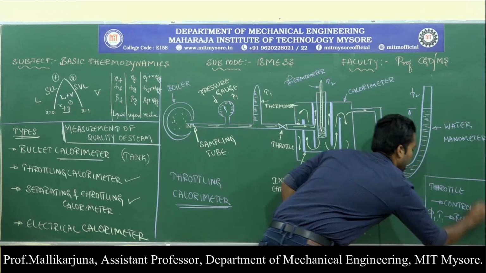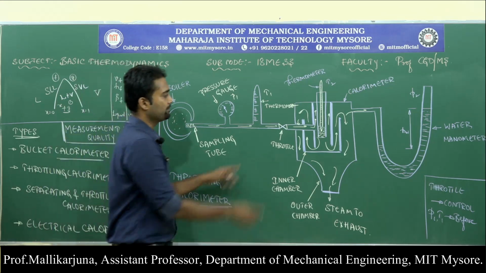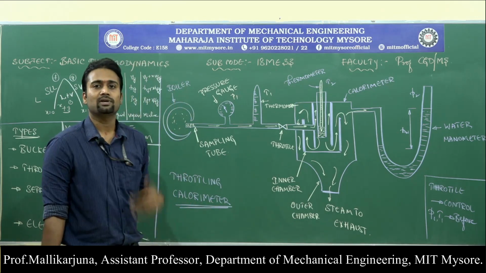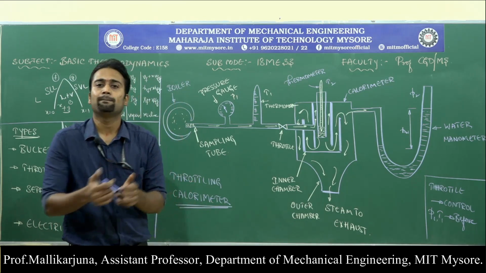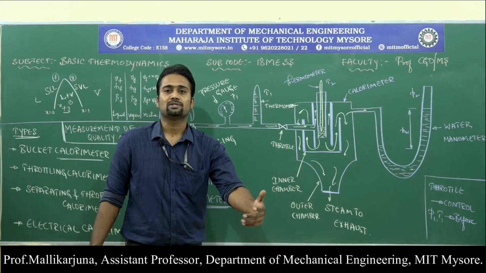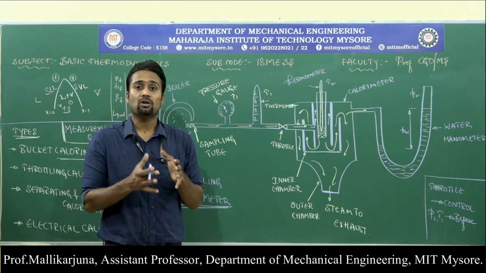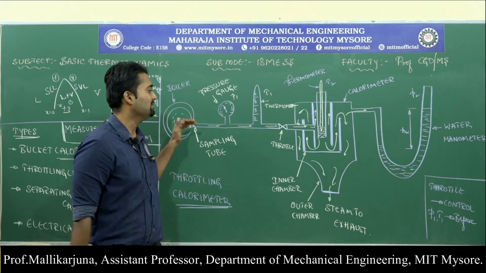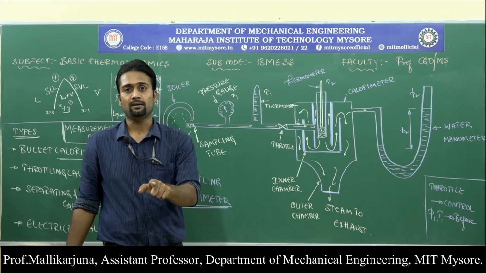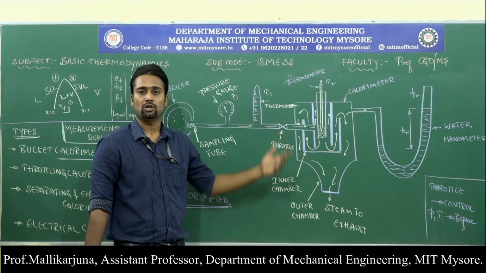Before throttling, we are very aware of pressure and temperature. Next, the steam will be passed through the throttle. Throttling, in the sense we are controlling, we are reducing the pressure of the steam. In the throttling phenomenon, the pressure of the steam will be reduced, but we need to make sure that the amount of energy possessed by the steam will not be altered. I mean, energy conservation should be there, but we are reducing the pressure through the throttle. That is what throttling is.